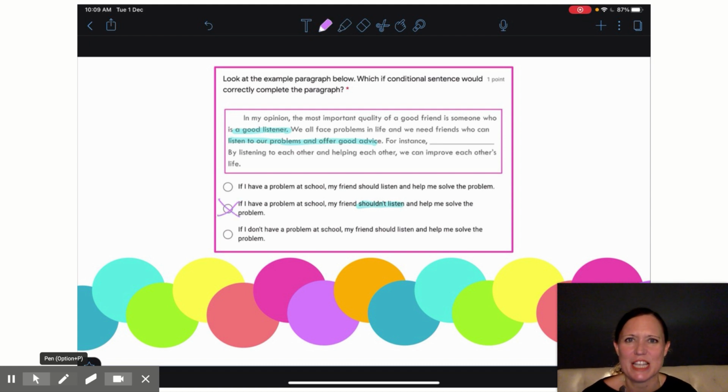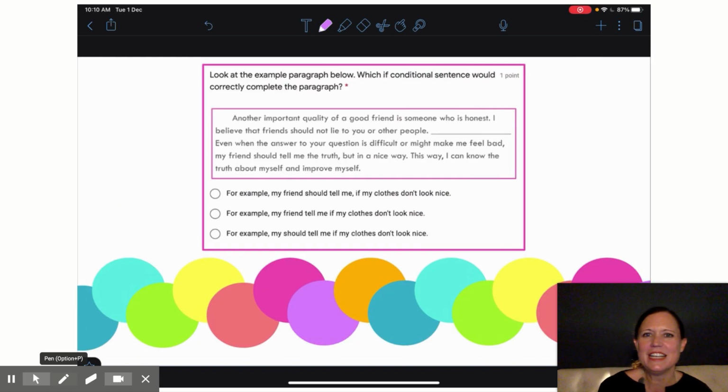Let's look at the third answer choice. If I don't have a problem at school, my friend should listen and help me solve the problem. But I said I don't have a problem, but that doesn't make any sense. Yeah, I was correct the first time. The first answer is correct. If I have a problem at school, my friend should listen and help me solve the problem. That supports my idea that my friend should listen and offer advice.